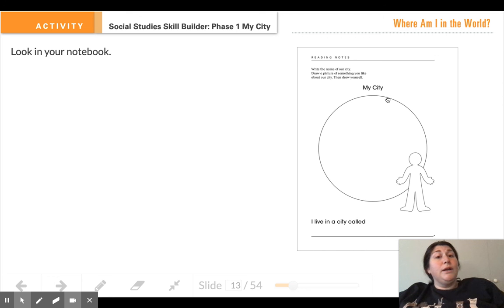So, today we're going to work on this page. It's called My City. What you're going to do is draw a picture of something you like about your city, then draw yourself. On the page, it says city. It could also be called town. And we know the town that we live in.